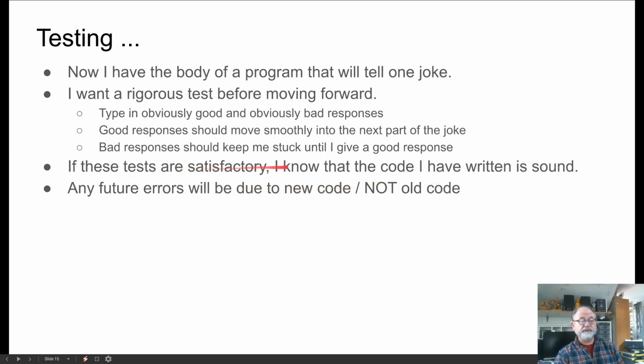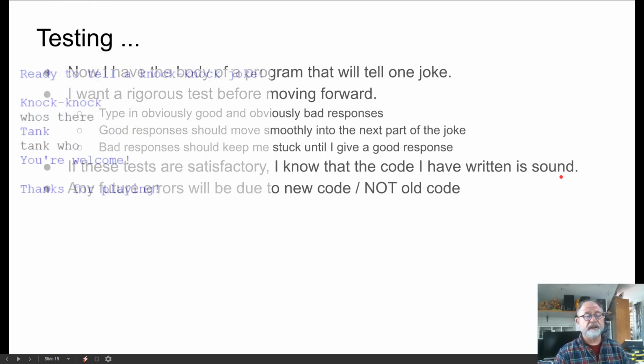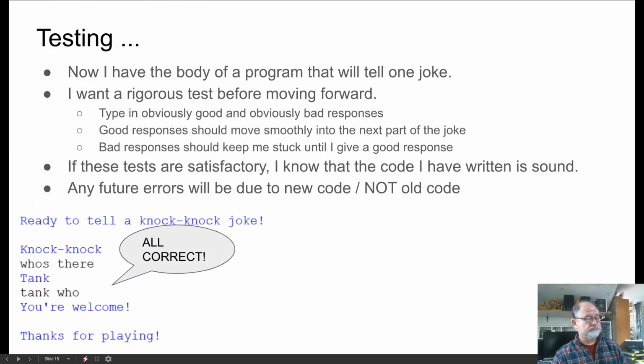So once I've written some code that I've absolutely tested and I know is working, I don't want to go back and change that code. So here's one test. With just one joke, ready to tell a knock knock joke. So knock knock, who's there? Tank, tank who? You're welcome. So all of these responses are correct, and I move smoothly from lines 1 and 2 to lines 3 and 4 to the punchline, and then I end. Thanks for playing.